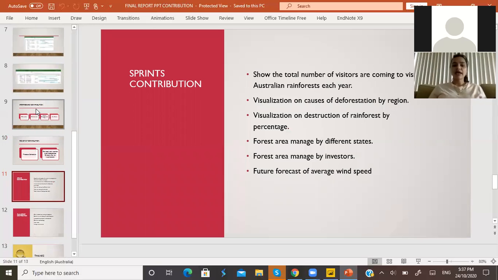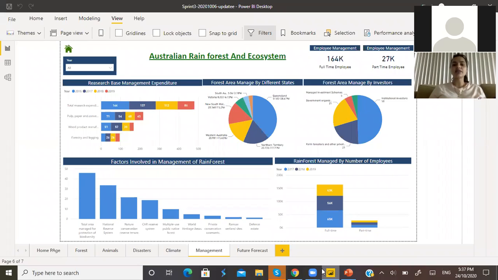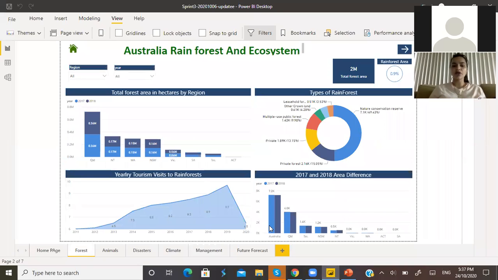After that, I worked on the sprints as well, and as we already submitted our individual and team components for the sprint, I developed some visualizations according to our user stories. Here is the user story according to which I worked.